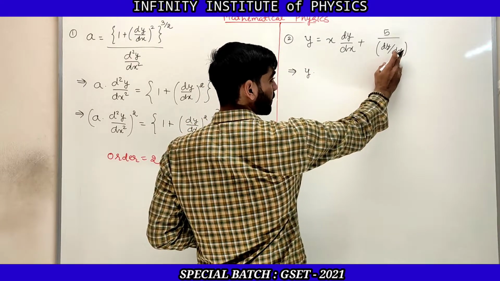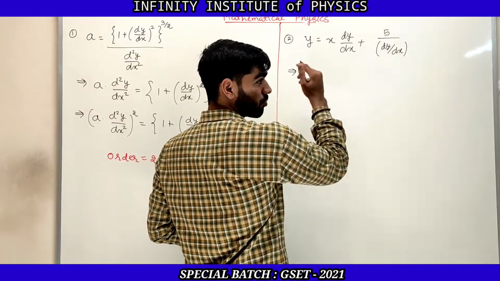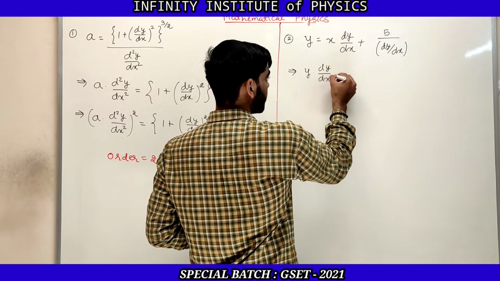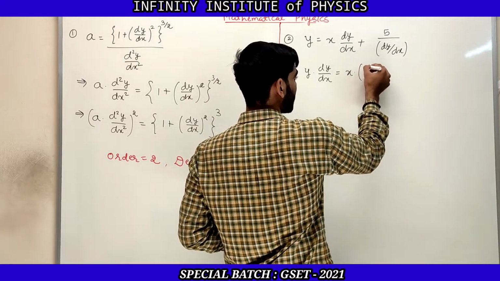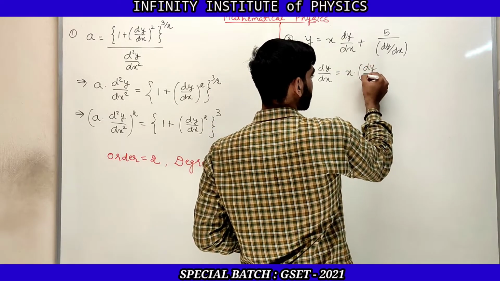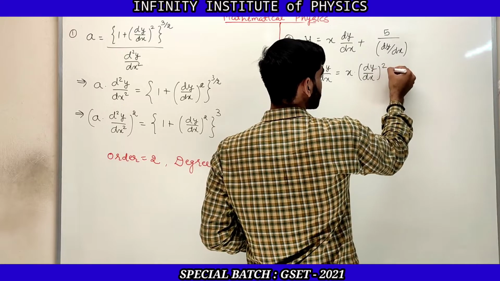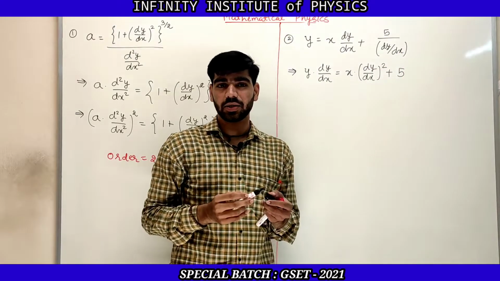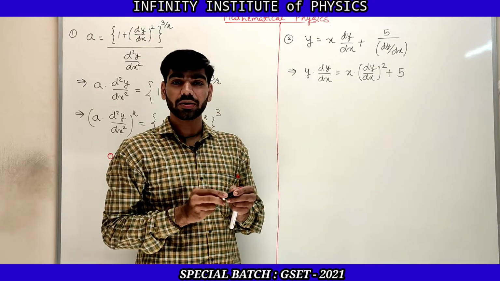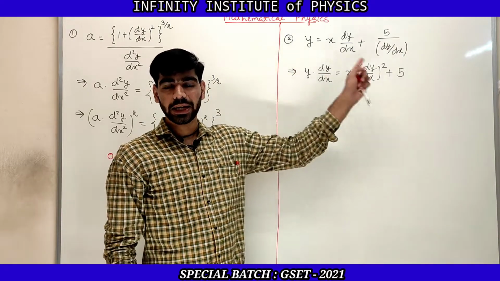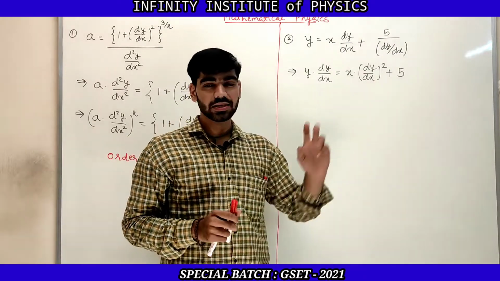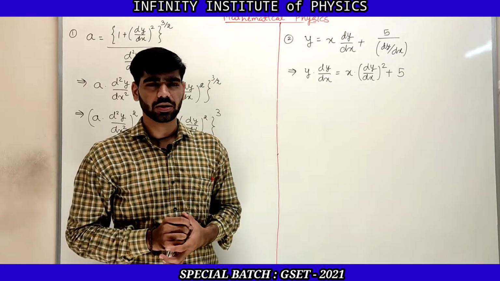Now if we multiply dy by dx on both the sides, then it will be y into dy by dx, which is equal to x into dy by dx into dy by dx, that is dy by dx whole square, and plus 5, the dy by dx cancels out. What we have done here is we have just multiplied this equation by dy by dx. So now you can see that this is converted to linear or rational form.